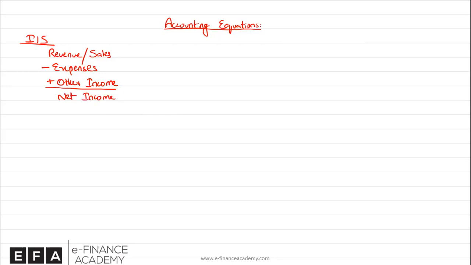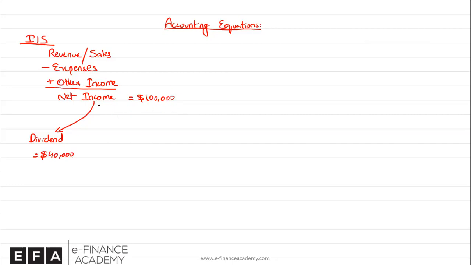Different names could actually be used. This is a very simple way of looking at the income statement. So this is the profit that the company has actually earned. Let's say this profit is 100,000. Now the question is, what happens to the profit? In public companies, the board members would often sit and decide how much dividend would be paid, and dividend is defined as the distribution of the profit of the company. So whatever is the net income, part of that would be distributed as what we call dividend. So let's say the board decides that they want to distribute 40,000 out of the 100,000 as dividend.